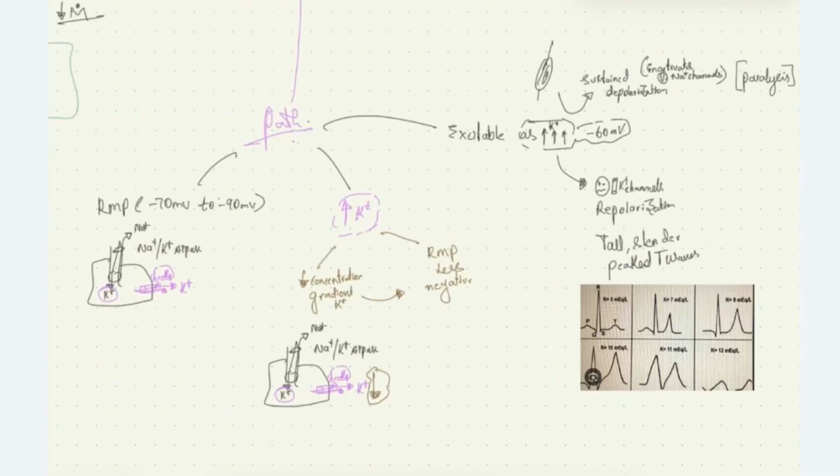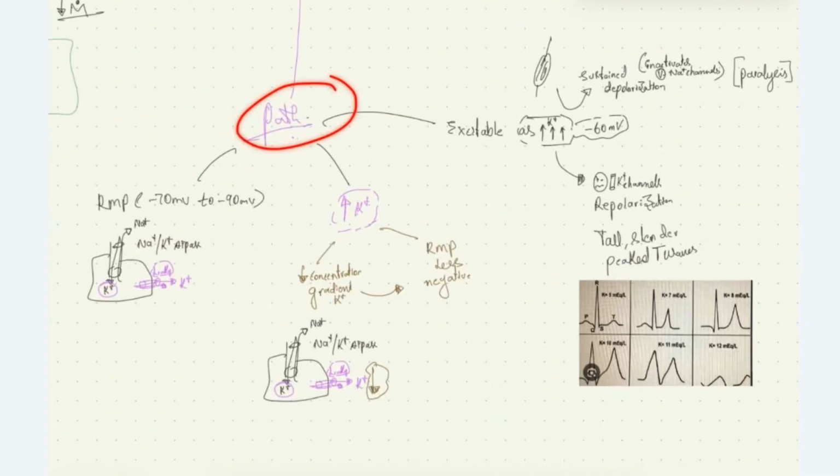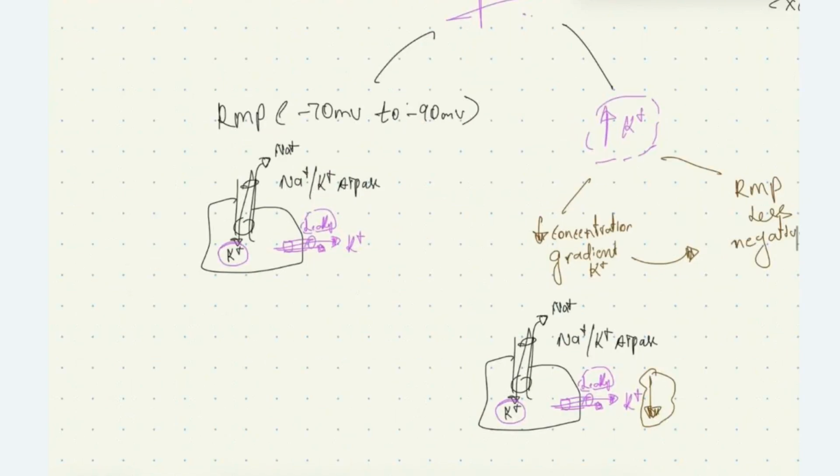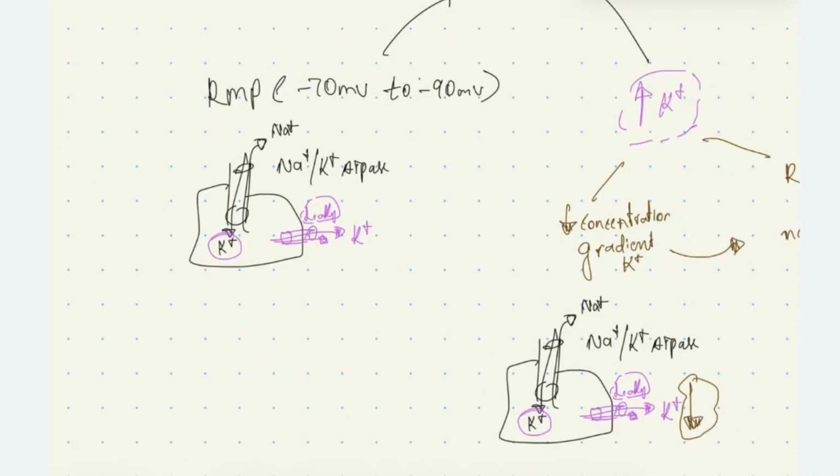Next, going on to pathophysiology: why do we see particular clinical manifestations in hyperkalemia? Normally, the resting membrane potential of the cell is between minus 70 millivolts and minus 90 millivolts. This resting membrane potential is maintained by the sodium potassium ATPase pump and leaky channels.